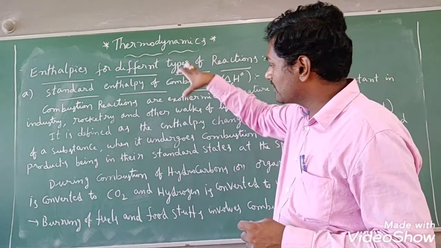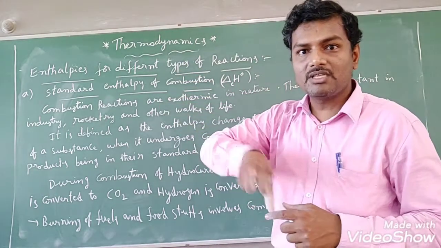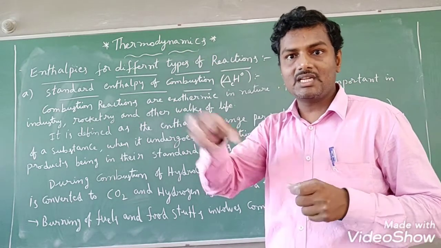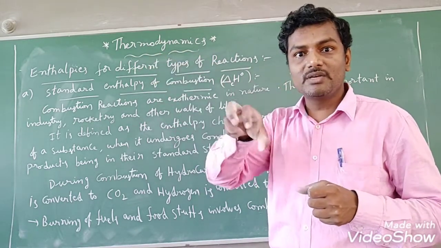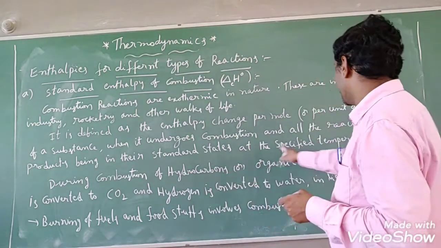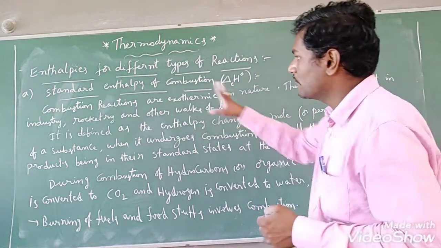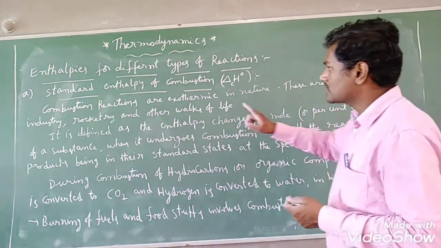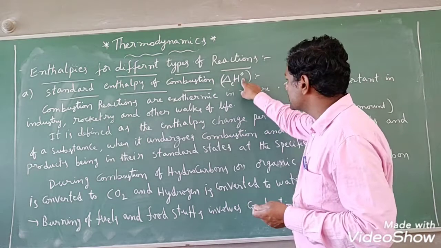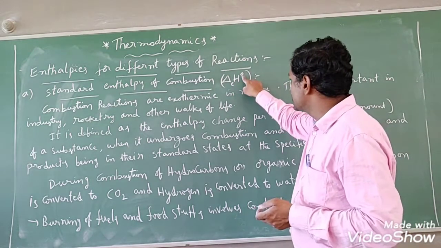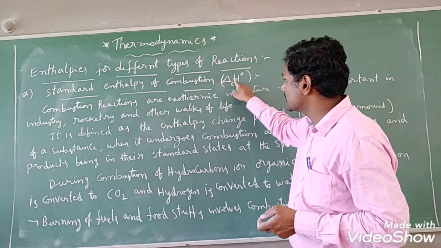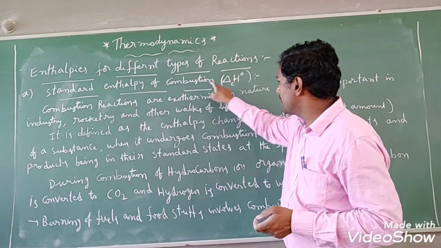So when do we take that standard enthalpy of combustion? Whatever the reactants and products are present after completion of the reaction, all the substances should be in their standard states at the specified temperature. Then only we call that what? Standard enthalpy of combustion, students. That standard enthalpy of combustion we can represent with what? Delta H naught. This naught indicates standard condition, right? Change in enthalpy is delta H. This is the process of which process? Combustion process.